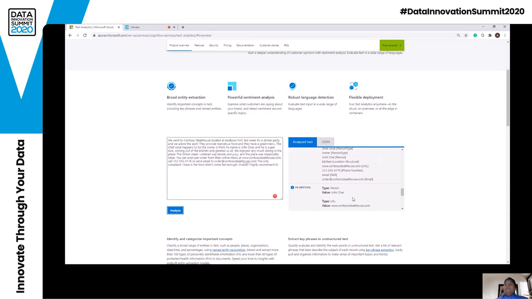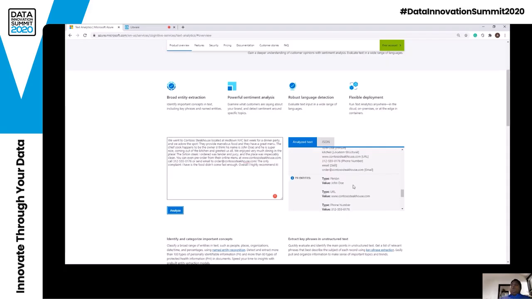It also finds any PII information you have. It understood that a person can be identified because PII data is available in this document: a person, John Doe, a URL, a phone number, an email address. These are the PII data. Then it also finds linked entities. If you click on one, it takes you to Bing search and helps you find out more about this information.